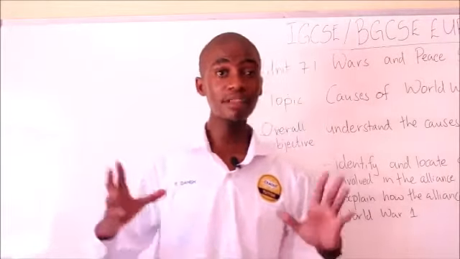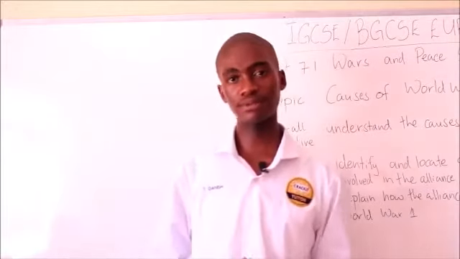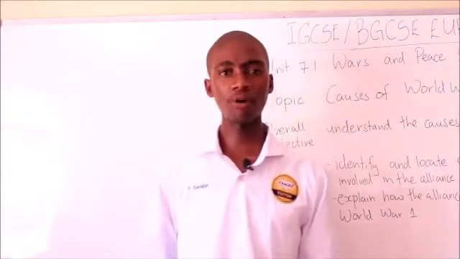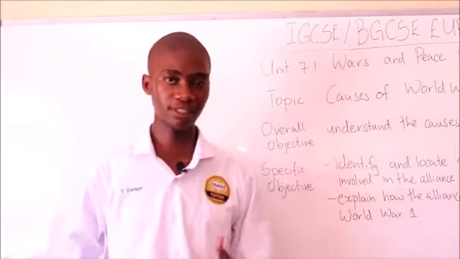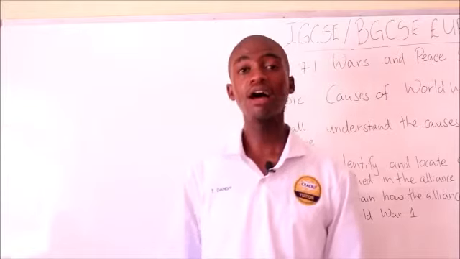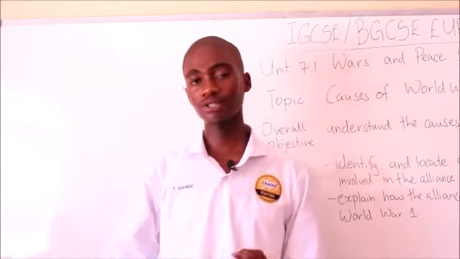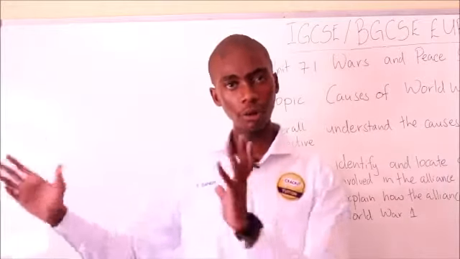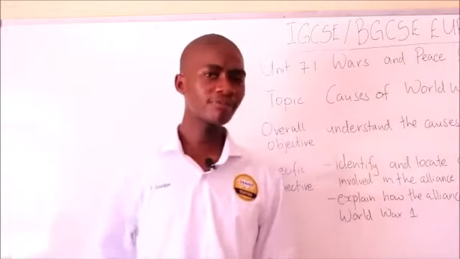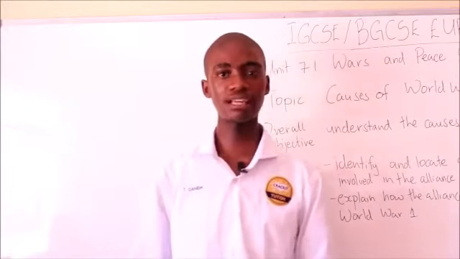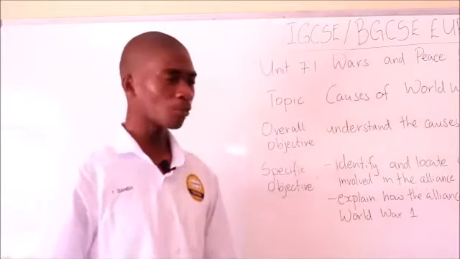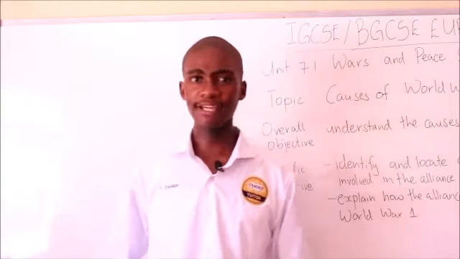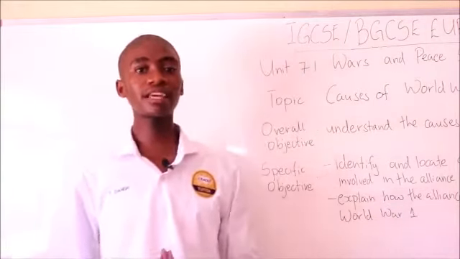Remember that the last treaty or alliance that we talked about was the Secret Reinsurance Treaty. And I mentioned that the major alliance formed before the resignation of Otto von Bismarck was the Triple Alliance between Austria-Hungary, Italy and Germany. So now we shall get on to the alliances that followed. But before I start on them, we have to understand why Otto von Bismarck resigned.